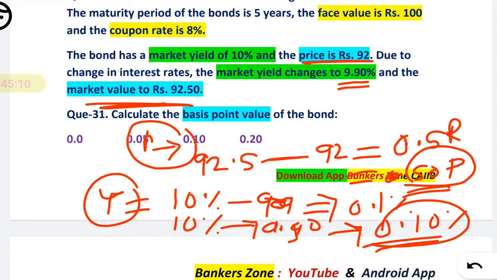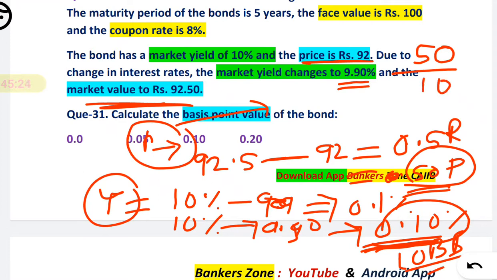Now see, what you have to do: for 50 paise there is a change of 0.10%, that means 10 basis points. So 50 divided by 10, you will get 5 paise for 1 BPV.